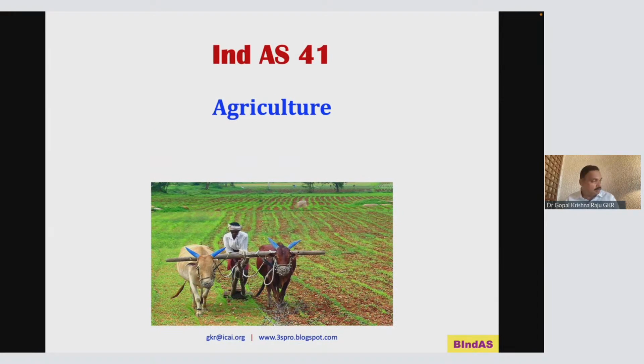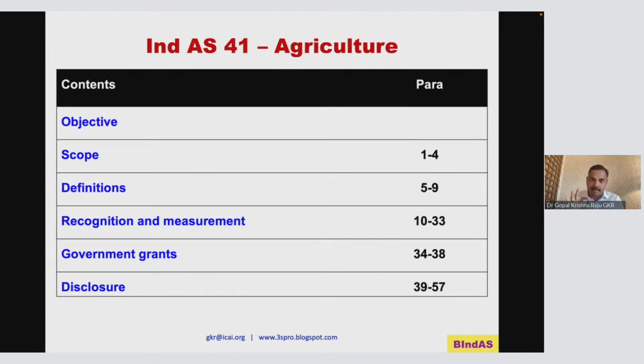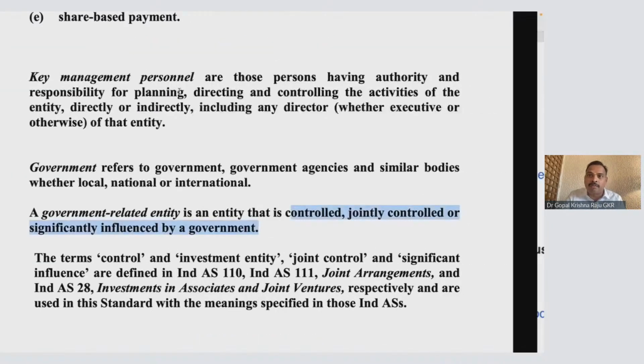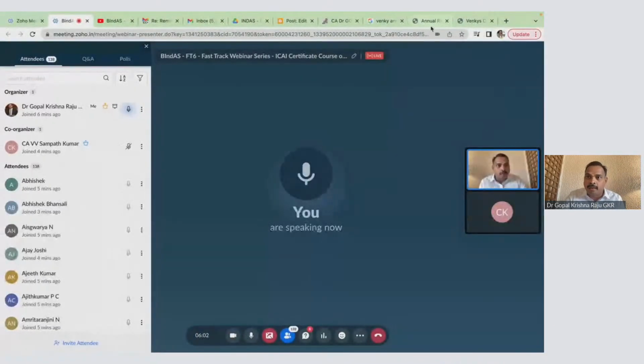Agriculture accounting is a very uncommon accounting method, and many textbooks also don't focus on agriculture accounting. But what is so special about Ind AS 41? It is only 57 paragraphs, and para number 5 is the definition paragraph. Before I venture into some of the significant aspects, I'll share a few annual reports.